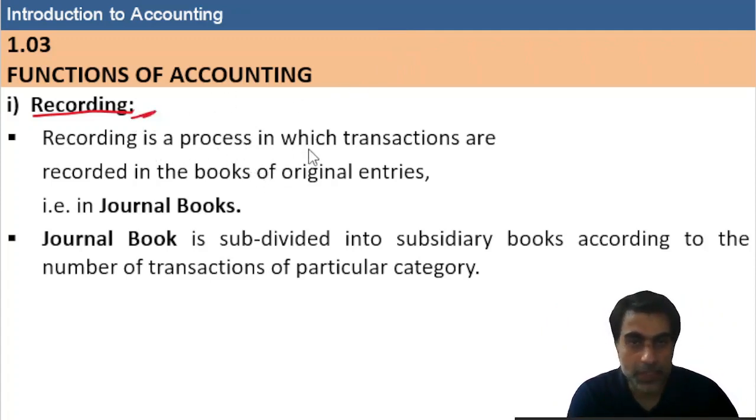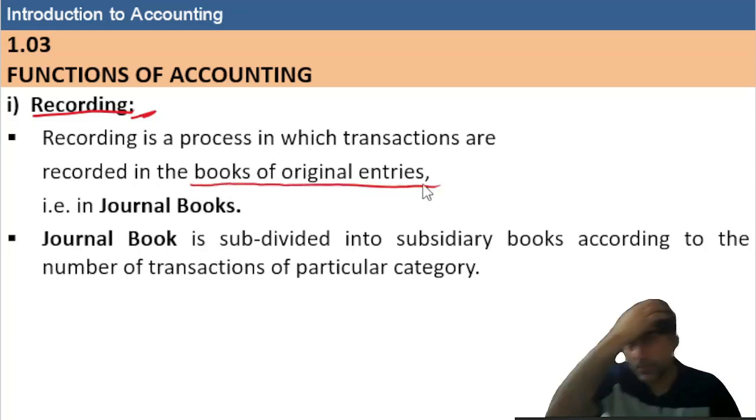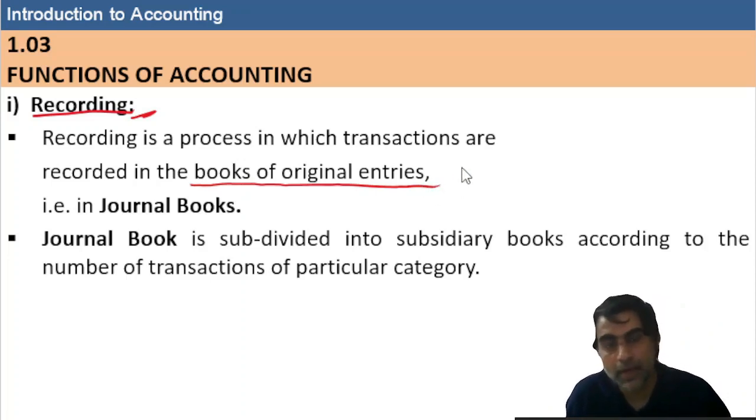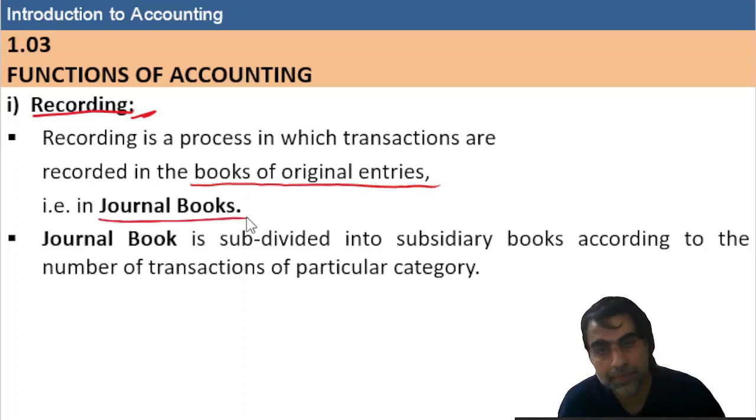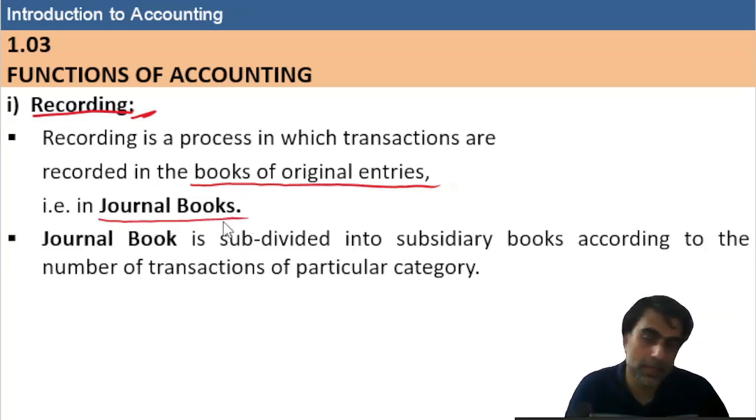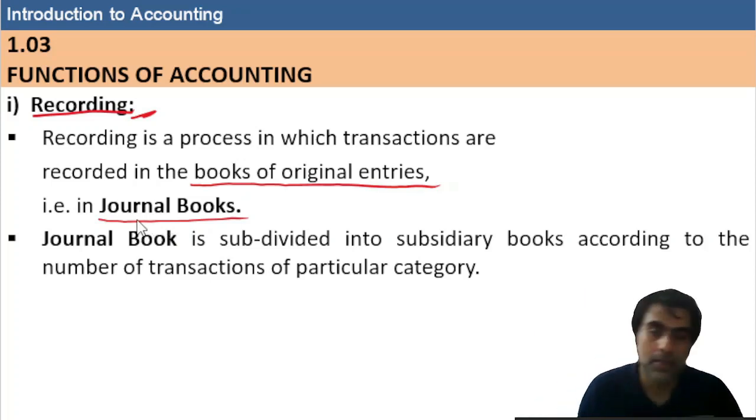Recording is a process in which transactions are recorded in books of original entry. These books of original entry are the primary place where we first record the transaction, and in other words you can say it is the journal book. So here we record the transaction in chronological order. Once a transaction happens, it will take its place in your books, and the next transaction will take the next place, in date-wise order.